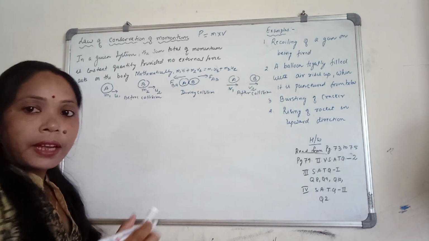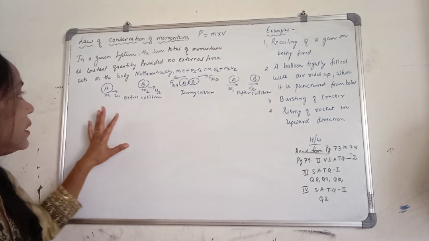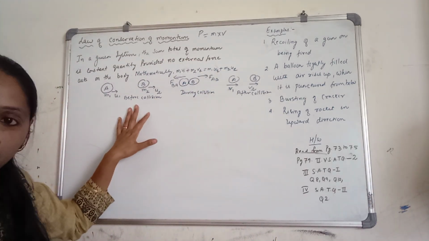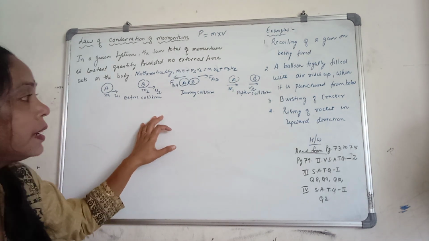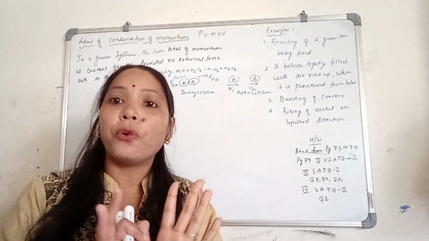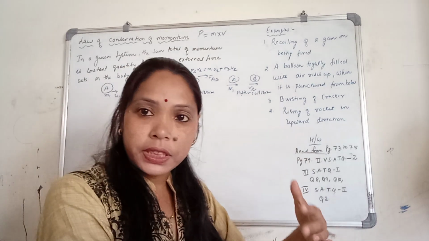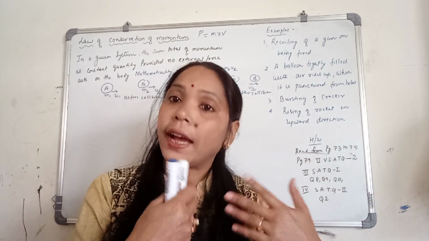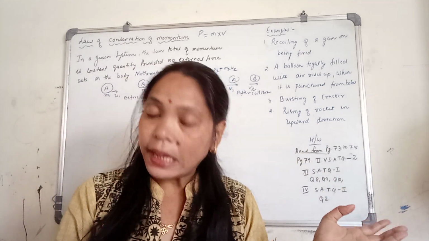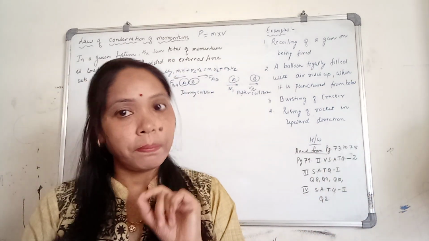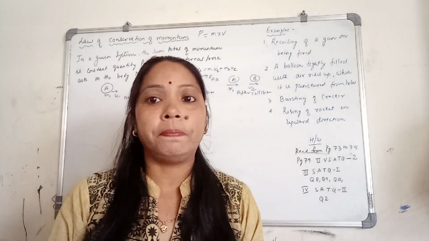So to derive the law of conservation of momentum, we have to consider these three conditions. Before collision, the bodies are moving with u1 and u2 respectively. Then during collision, the forces acting on each other are in opposite directions. And after collision, the bodies are moving with final velocities, v1 for body A and v2 for body B. Here bodies A and B are considered as marbles.